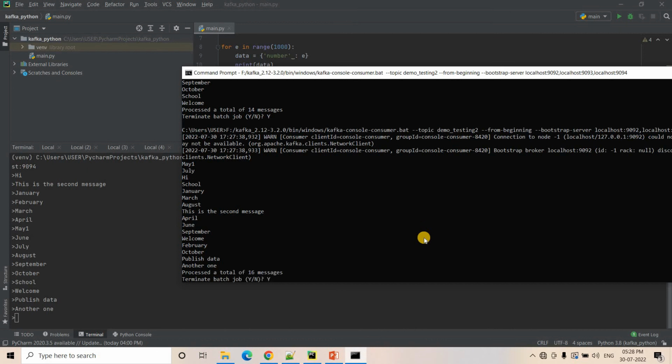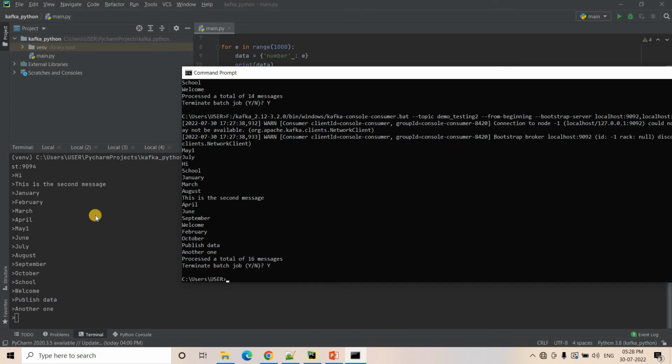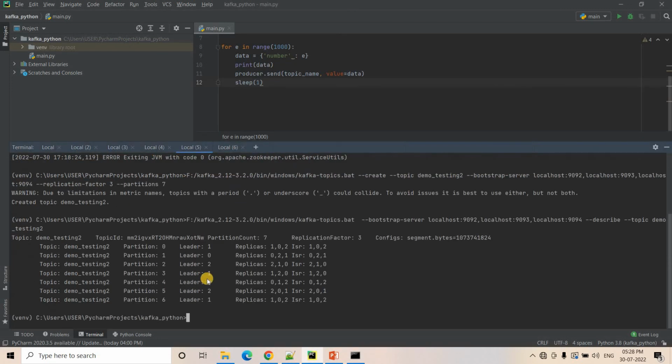So I will just close this. And this time, let's see what impact is happening on the leader broker. I told you during the theory discussion that when a broker goes down, Kafka automatically selects one of its in-sync replicas and makes it the leader, right? So here our broker 0 went down. For partition 1, whatever was stored in broker 0, that was the leader. So now this will not be the leader. Somewhere else where a partition 1 replica is present as an in-sync replica, that will become the leader. Similarly for partition 4, broker 0 is the leader, so that will also change.